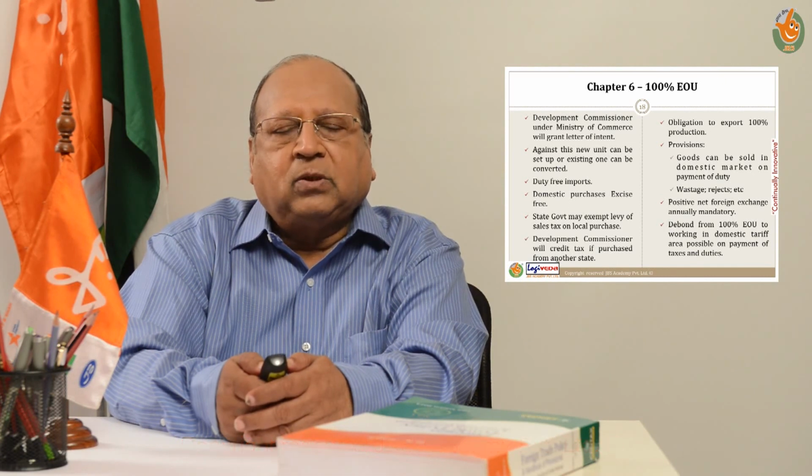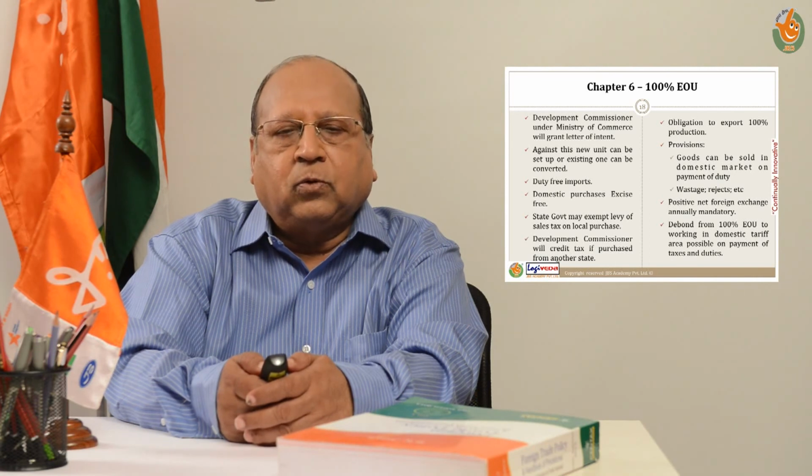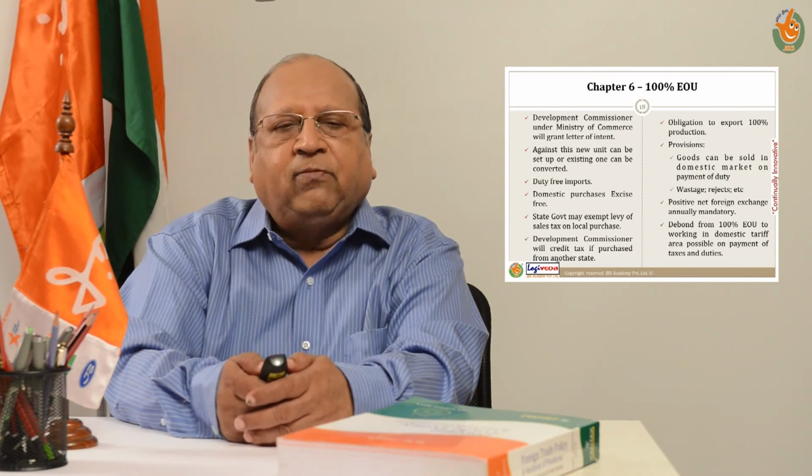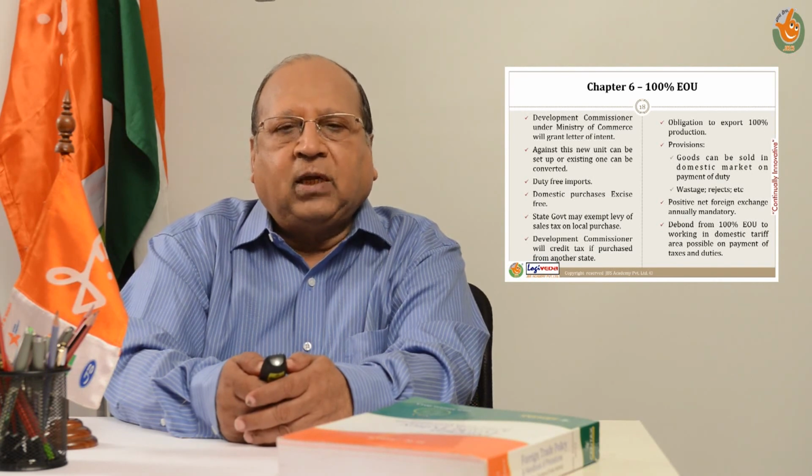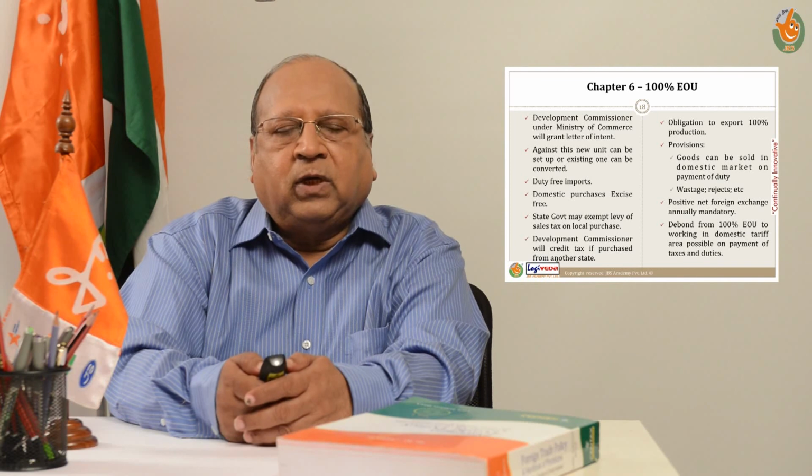The development commissioner, having considered the proposal, issues a letter of intent, a letter of permit, which enables the applicant to establish a new factory as a 100% export oriented unit or convert his existing factory into one.